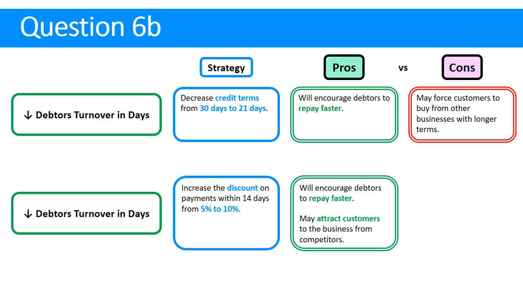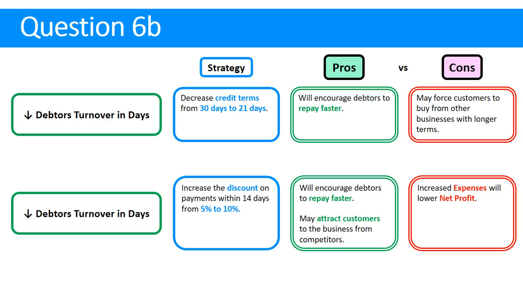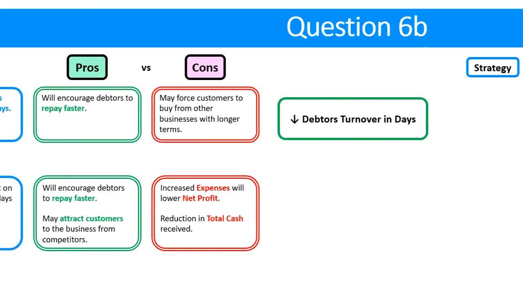So not only did we speak about getting debtors to pay faster, but we could discuss this from the viewpoint that if customers know they're going to get a bigger discount from me, they might leave my competitors and come shop from me. The cons of that are the same. We're going to increase our expenses and lower net profit, and we'll also reduce the total cash received.